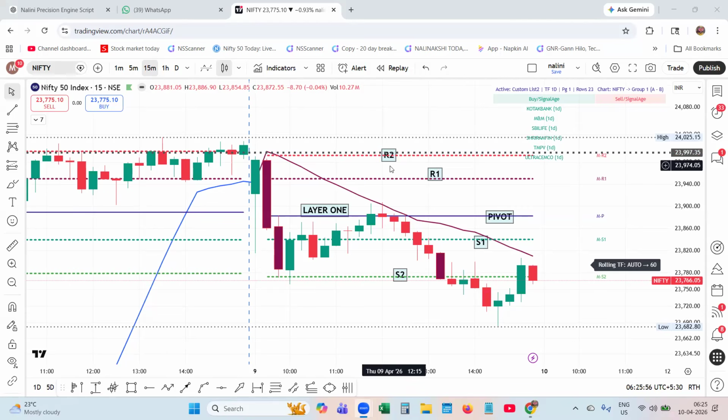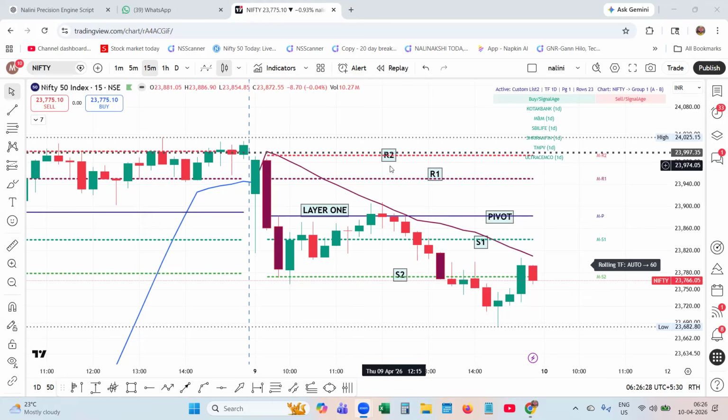I'm going to explain my Nalini Precision Engine in detail so that you can trade better. Every trader, even for me, I used to start the day with one important question. Where is the market likely to move today?